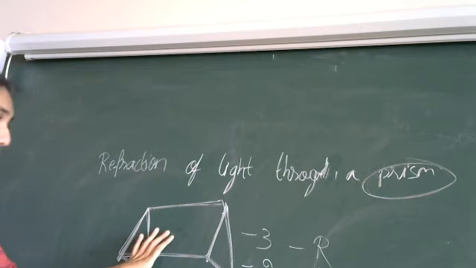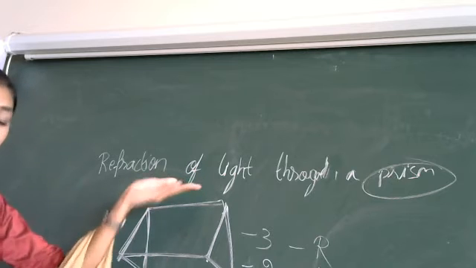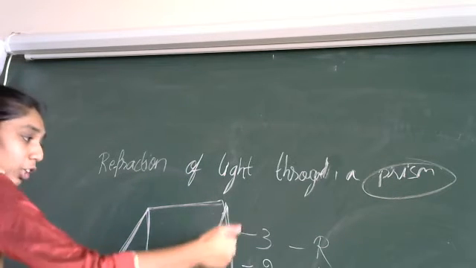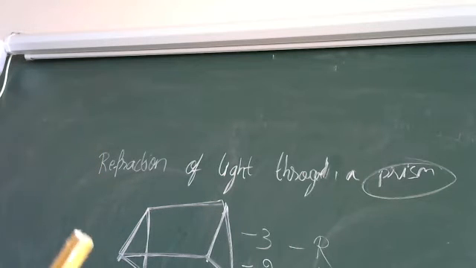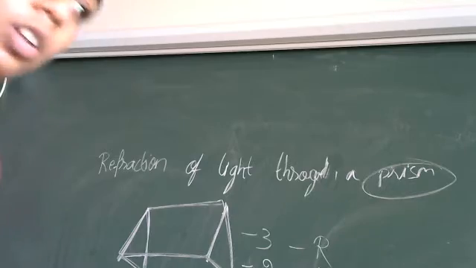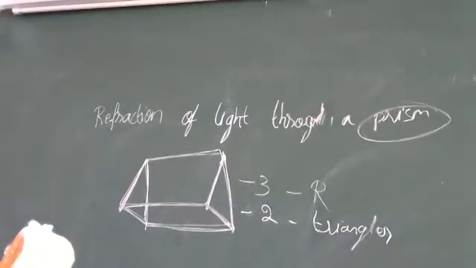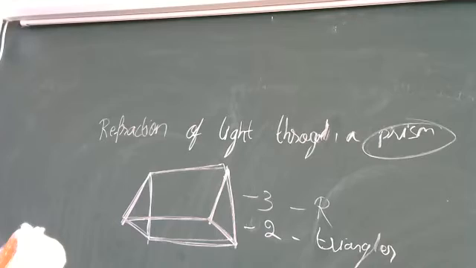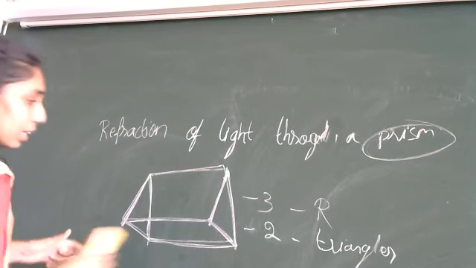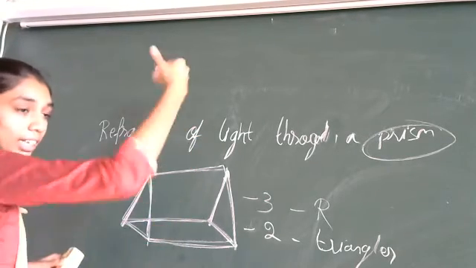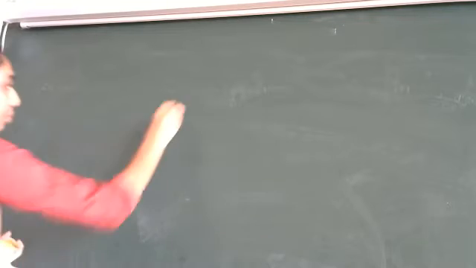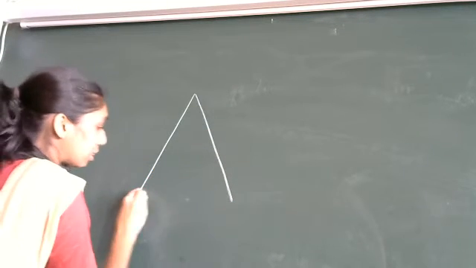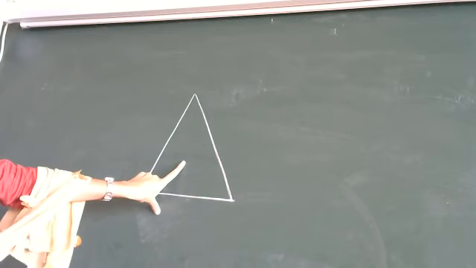Now we'll study how refraction happens in a prism. For that I have to place the prism vertically upward. Means this part should be on the paper. So I will just draw a triangle now, students. I hope you all will understand if I draw. Is it visible what I have drawn? Okay. Now I will place it like this, vertically upward, and draw a triangle. So this is one triangular surface of the prism.